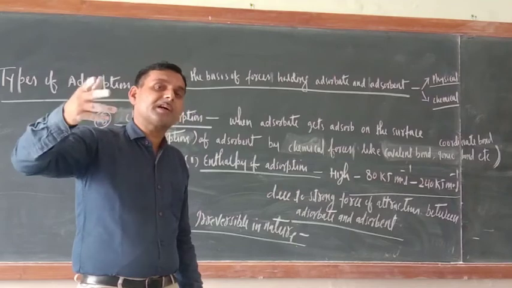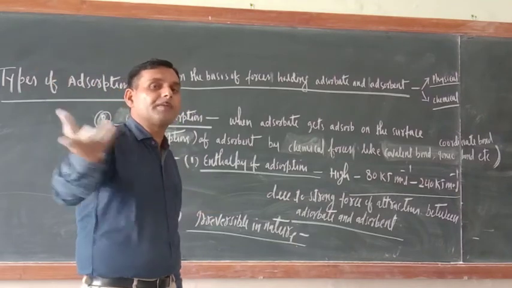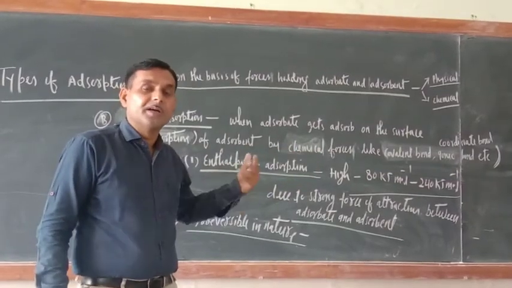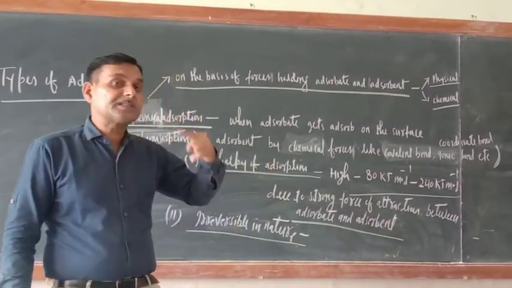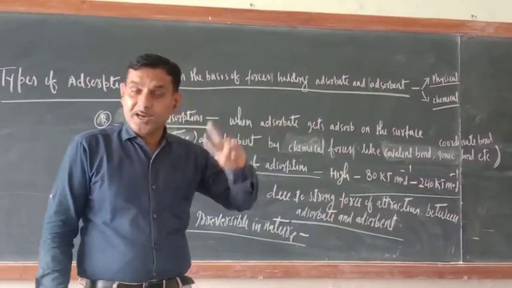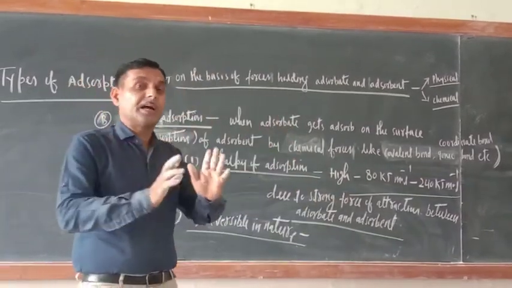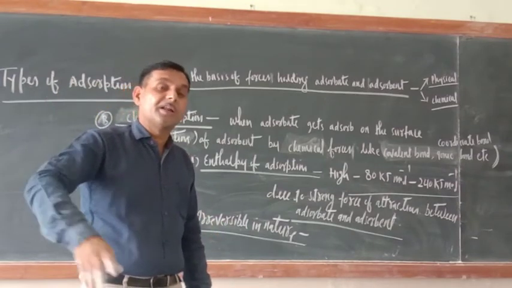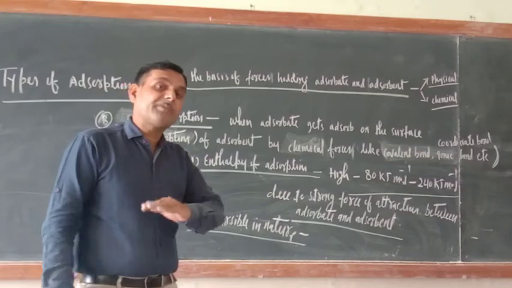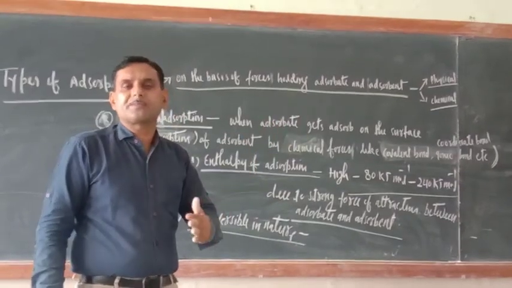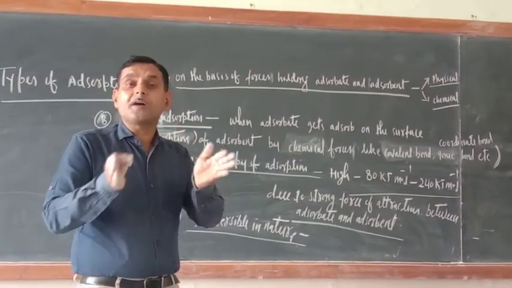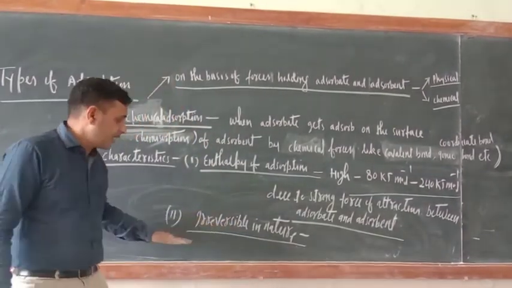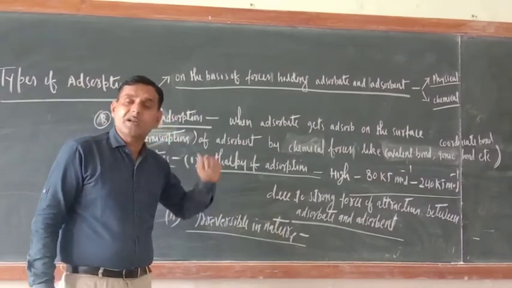So if you reverse the condition, those weak bonds will be broken, and the adsorbate will go away from the surface of adsorbent. Here the bond between adsorbate and adsorbent is strong. Hence, even if you change or reverse the condition, the adsorbate will not go away from the surface of adsorbent, because permanent bonding is there, strong bonding is there. This is the reason that it is irreversible in nature.